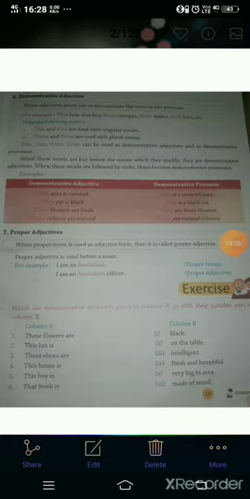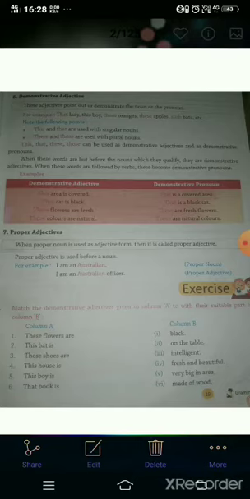And next student, we are going to discuss demonstrative adjective. These adjectives point out or demonstrate the noun or the pronoun.